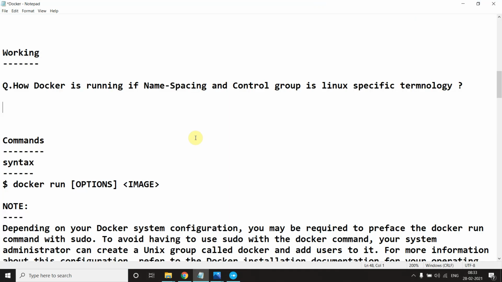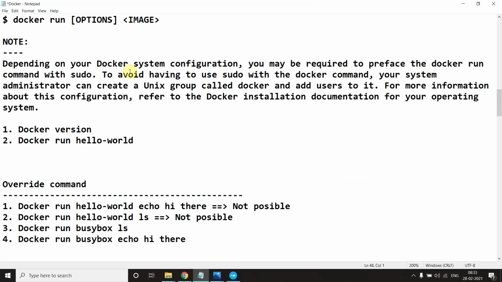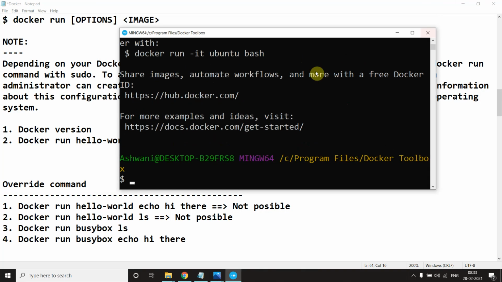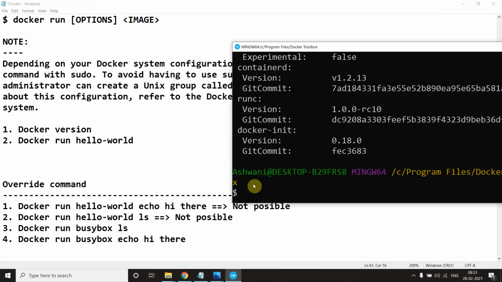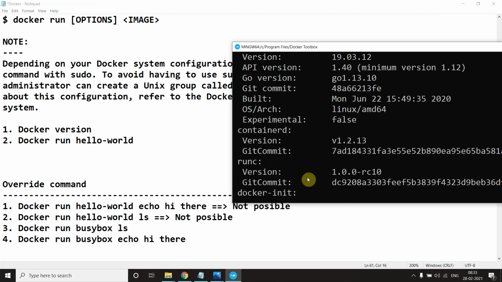Okay, now yeah, this we already saw, and Docker version, yeah. Okay, let me show you one thing here. When I say Docker version, as you know my system is a Windows system, right? Here what is coming, you can see Linux and AMD64. Why?